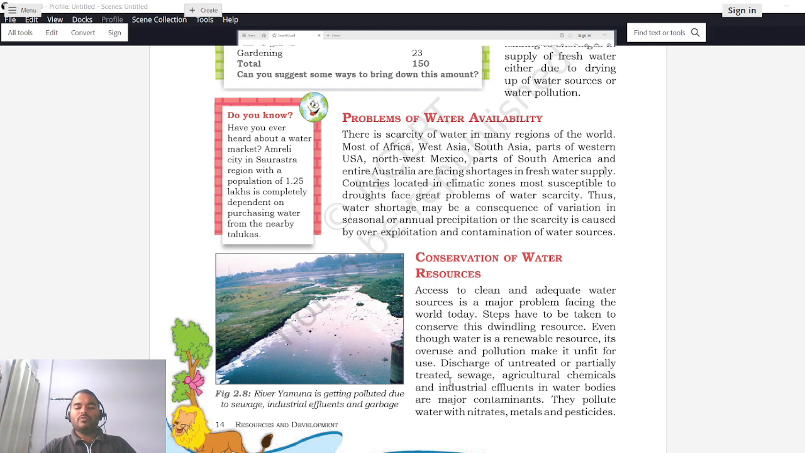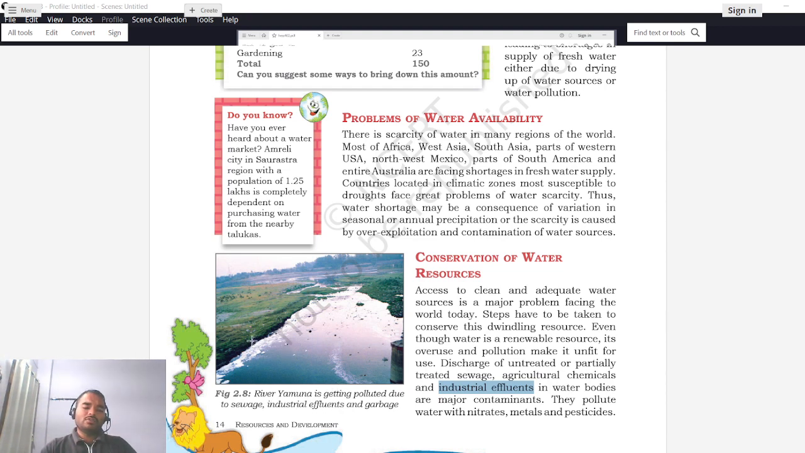Discharge of untreated and partially treated waste, agricultural chemicals, and industrial effluents in water bodies are major contaminants. As we said, untreated or partially treated water from sewage and gutters, agricultural chemicals carried by water flowing through agricultural land, and industrial effluents, the leftover or discharged water from industries, also carry a huge amount of chemicals. When they are let into freshwater bodies, they will cause water contamination as shown in this figure. See, this is the river Yamuna getting polluted due to sewage, industrial effluents, and garbage.